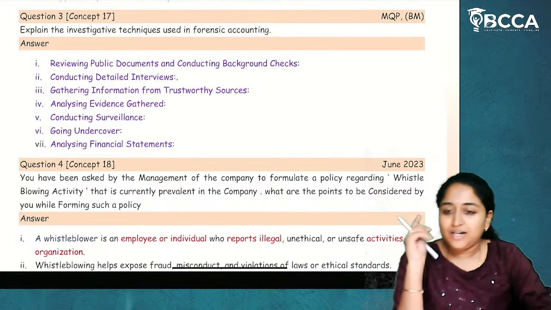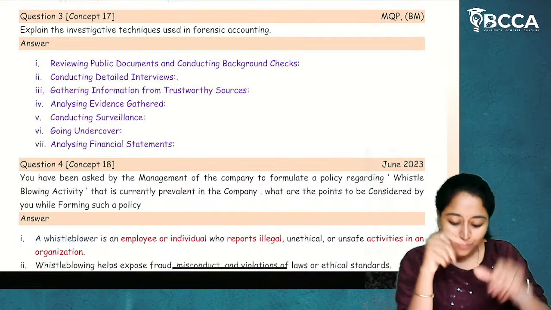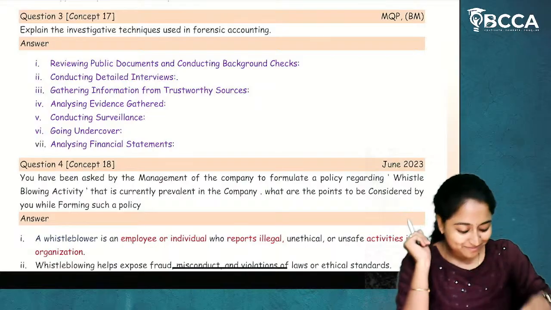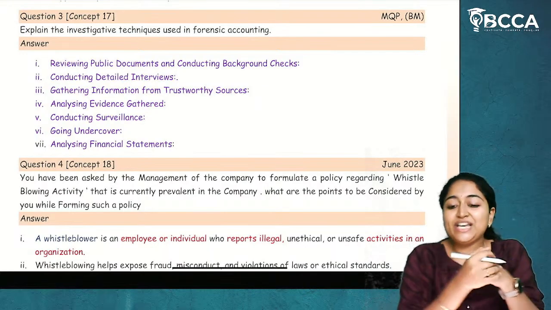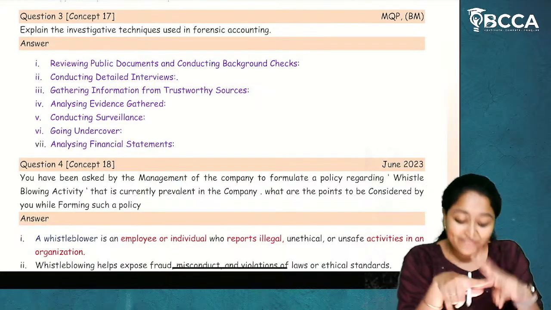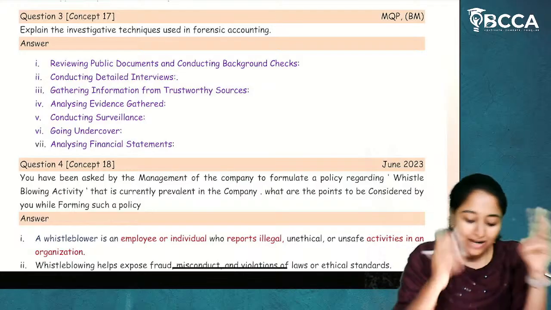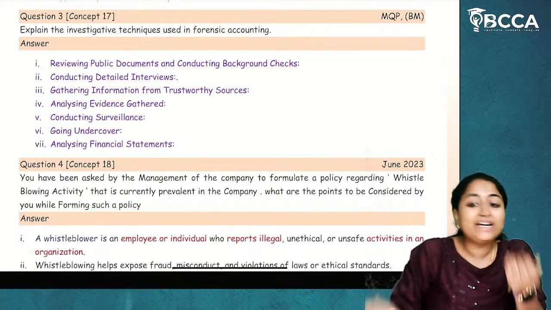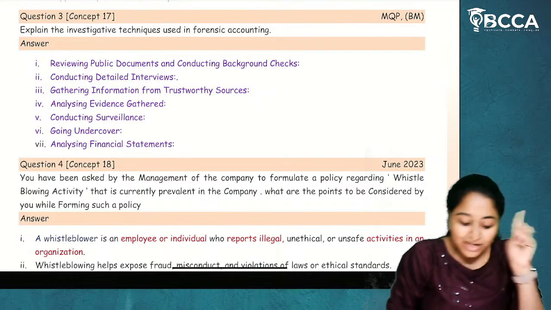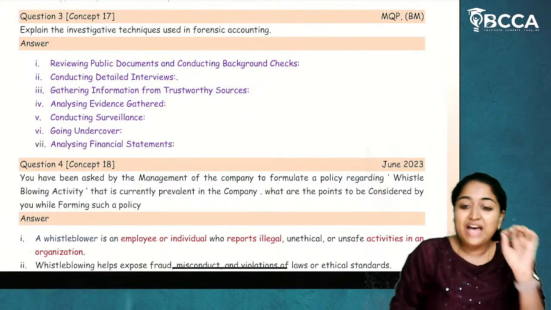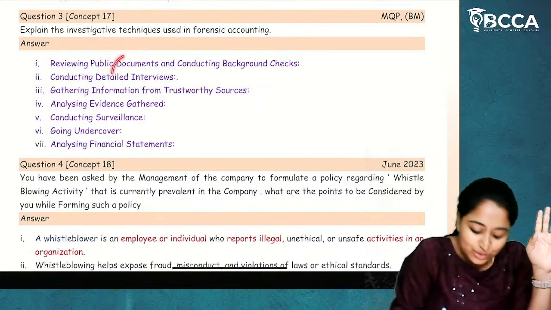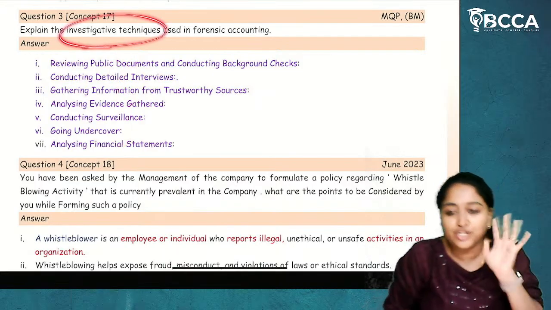Now, the students have to understand the question clearly. One is investigation. Bhanuteja, thank you so much. So, yes, investigation methodology is different. The 9-step fact-finding procedure is different. Investigation technique is different. Now, when they are going for investigation, what techniques can be used? What tool can be used? Fraud triangle is one kind of tool which can be used. Now, what are investigation techniques? We have seen step 3, which is called gathering of evidence. In step 3, gathering of evidence, what all points are there? Those points are the investigation techniques.